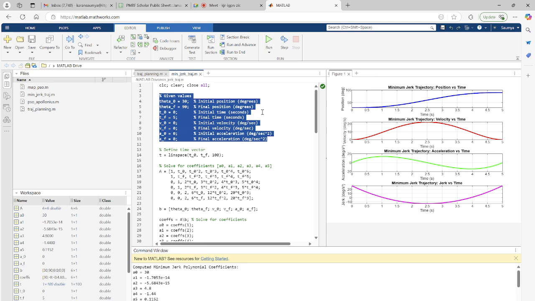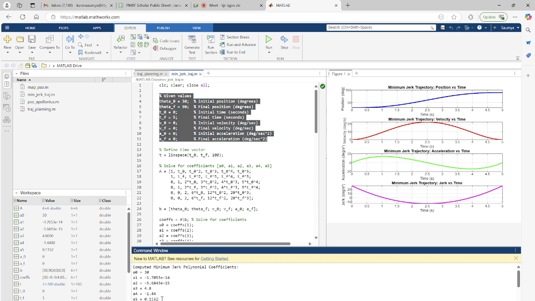Okay. So when we did this, you can see we are getting A0 to be 30, A1 to be of very small order, which is approximately equal to 0, A2 to be also equal to 0, A3 to be 4.8, A4 to be minus 1.44 and A5 to be 0.1152. Now for position you can see it goes from 0 to 90, but it is smoother.